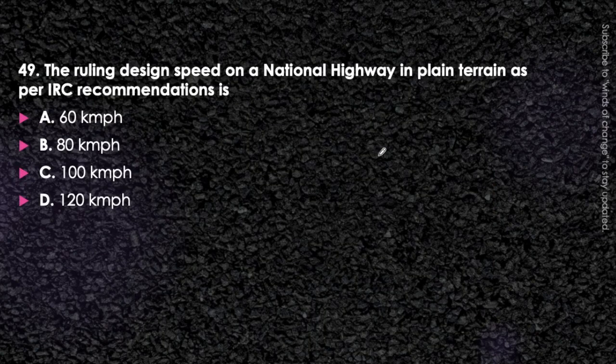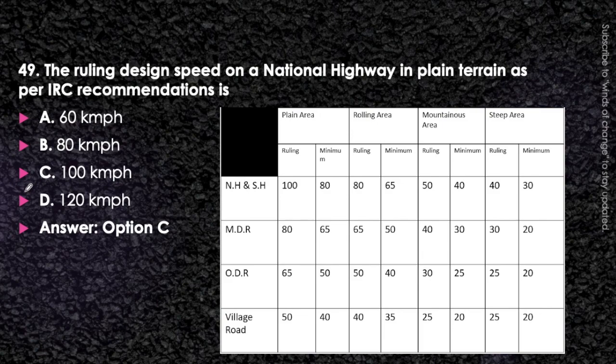Next question. The ruling design speed of national highway in plain terrain as per IRC recommendation is 60 kmph, 80 kmph, 100 kmph or 120 kmph. Think about it. Very easy question. For national highway in plain terrain, the value adopted will be 100 kmph. That is option C will be correct. This is the ruling design speed for NH and SH, that is national highway and state highway, that is 100. Other values that are given here, we should memorize those also. For MDR 80, ODR 65 and village road 50.